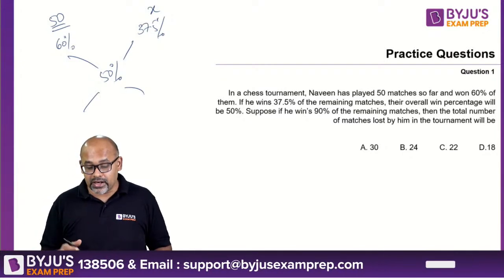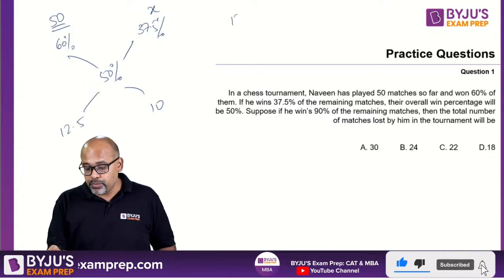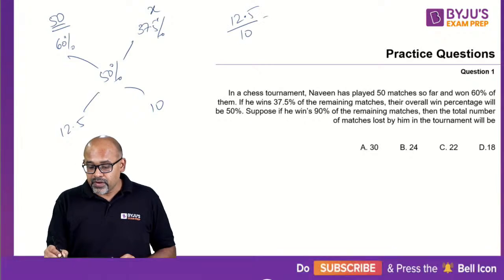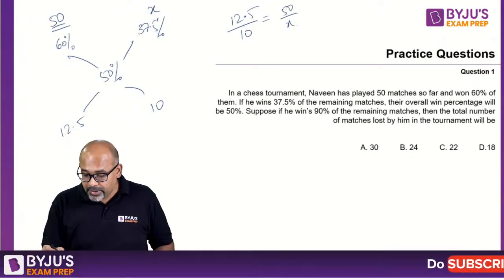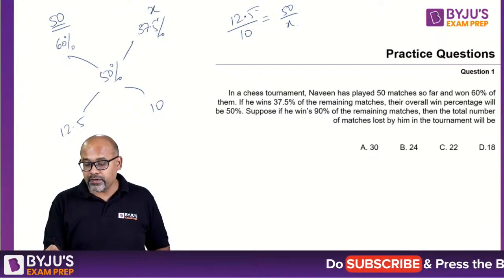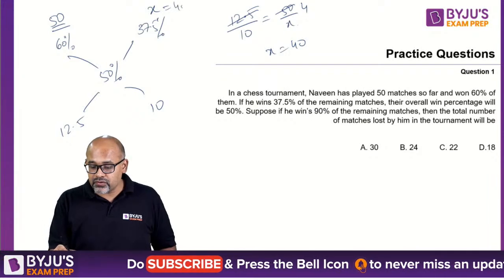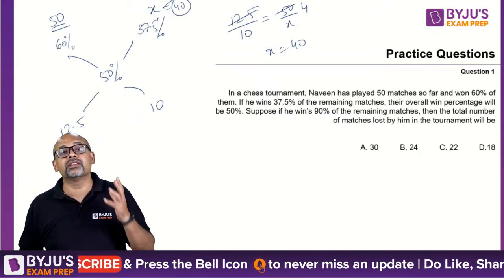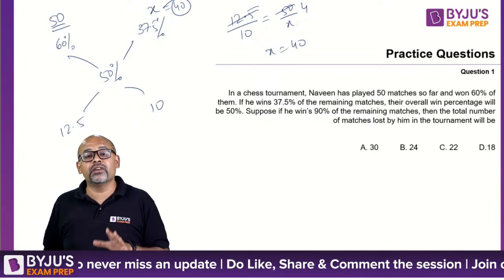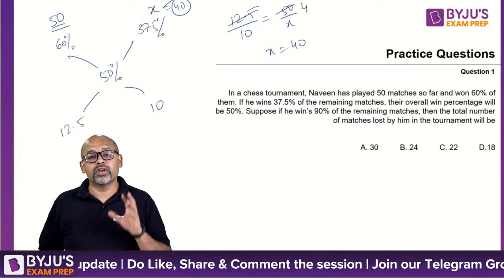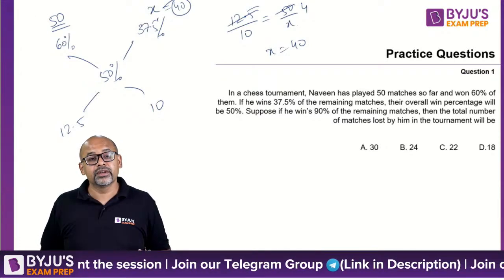That is what you are looking at. So here it is 10, this is 12.5. So the ratio should be 12.5 by 10, which is 50 by X. So 12.5 2s are 25, so this goes 4 times. So X will be 40. So 40 will be the extra matches that need to be played. Is that clear, Tarun? This is how we can use allegations here. If you understand allegations properly, you'll get the answer directly from here. Clear?